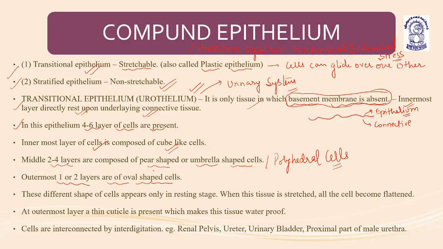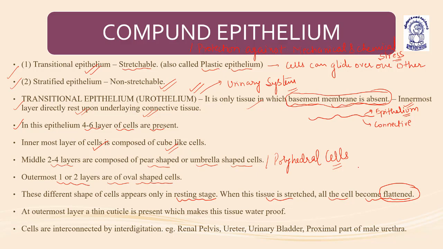These different shapes of cells appear only in the resting stage, when it is not stretching. When this tissue is stretched, all the cells become flattened. So it's very important to know that after stretching, all the cells become flattened. Before stretching, in the resting position, the different shapes of cells can be seen. So this is the transitional epithelium.